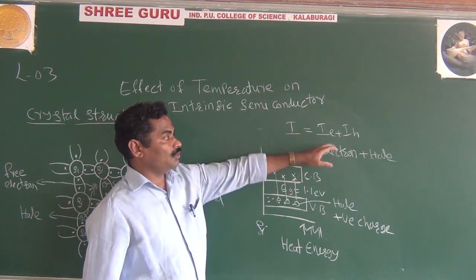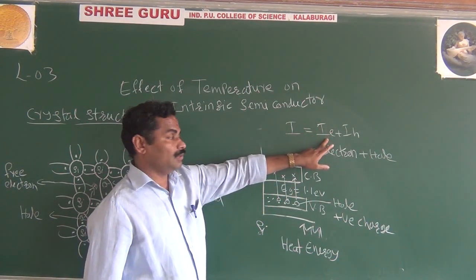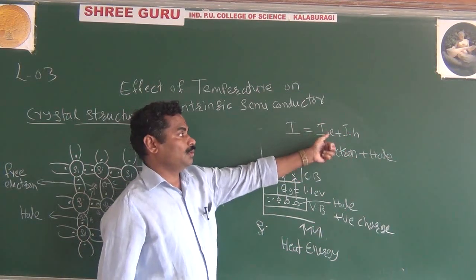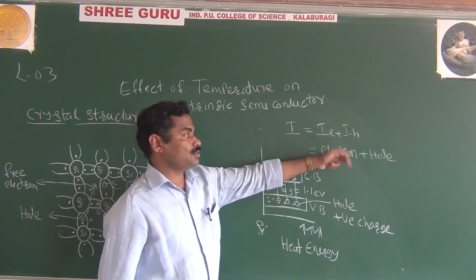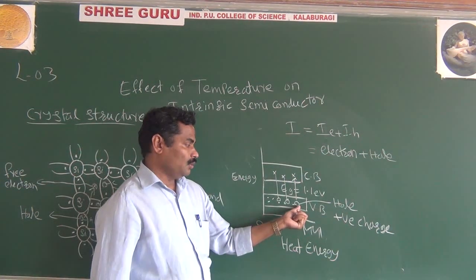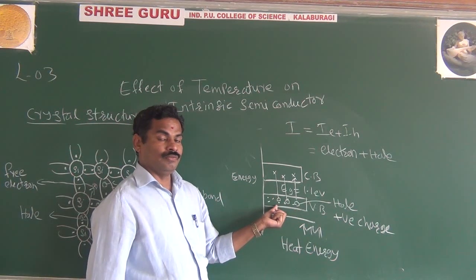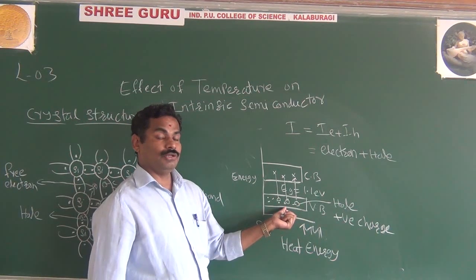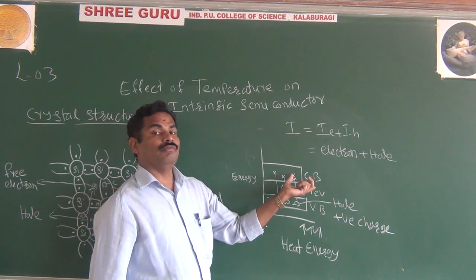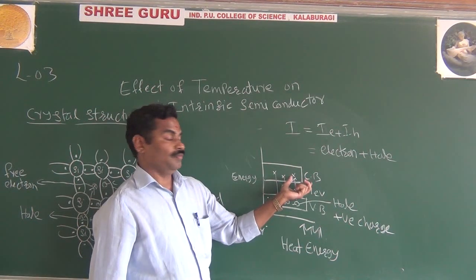Total current is nothing but movement of electrons in the conduction band plus movement of holes in the valence band. Total current is equal to the sum of the electron current and the hole current. Moving of holes in the valence band is nothing but hole current, and moving of electrons in the conduction band is nothing but free electron current.